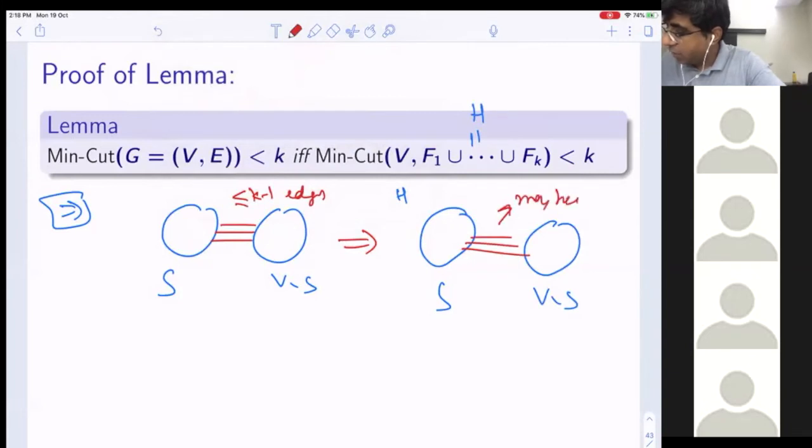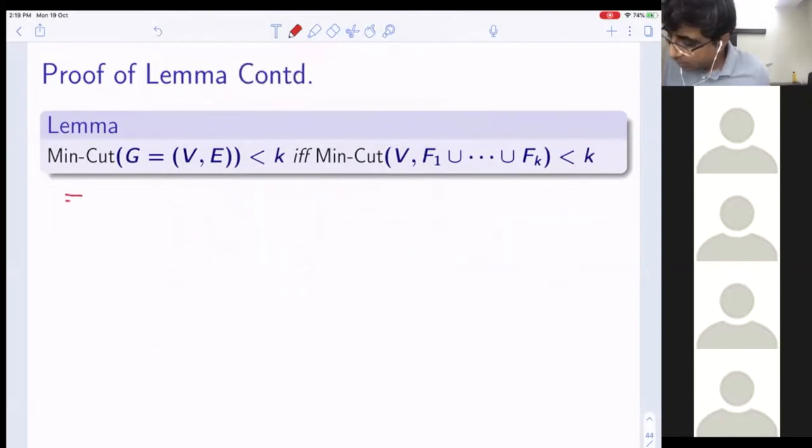Why? Because H is a subgraph of G. So if I can delete at most k minus 1 edges and disconnect G, then so can I here. So the forward direction is very simple, because H is a subgraph. What is not obvious is the backward direction.